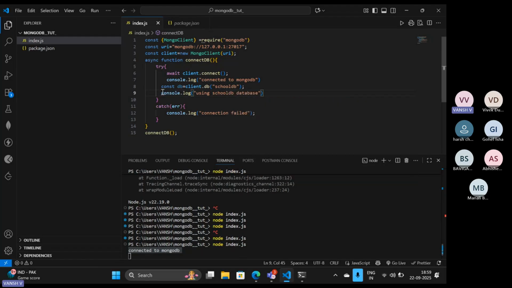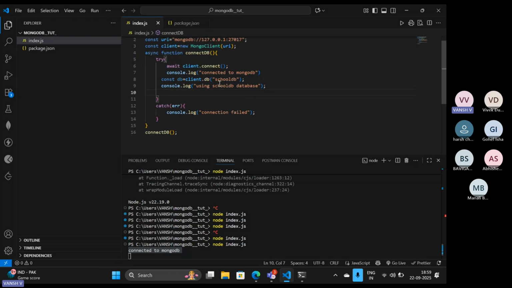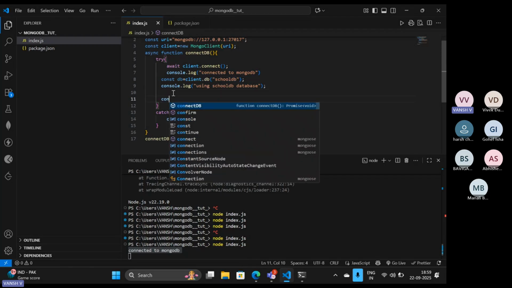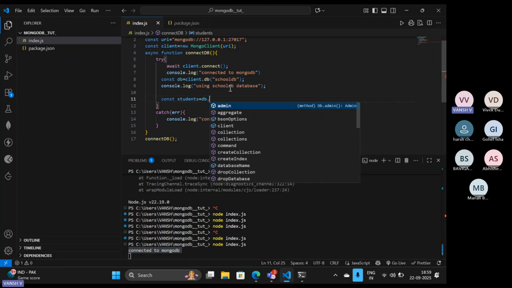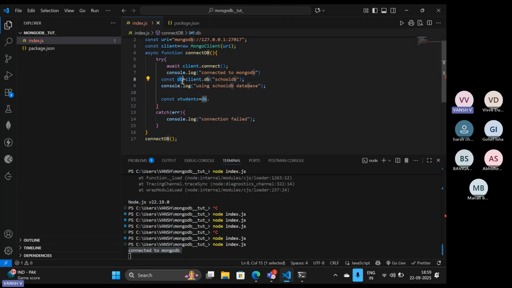Okay. After this, what we can do in MongoDB, until and unless you create the collection inside a particular database, it will not be shown to you. Okay. So we are going to create a particular collection inside it. Suppose a students collection I want to create. So db, now this db is referring to your schooldb database.